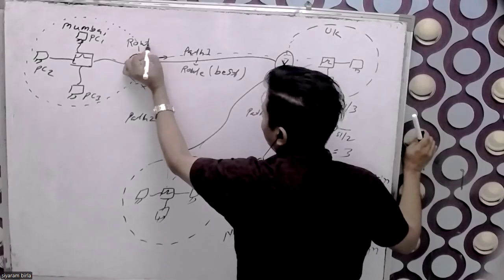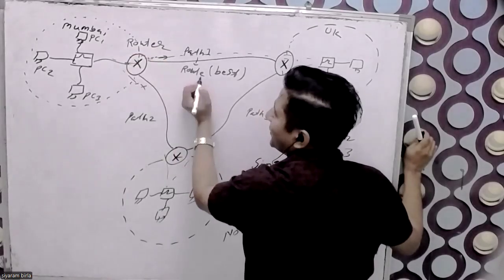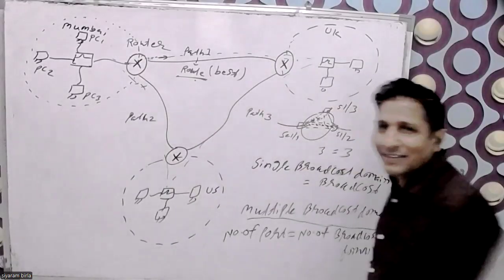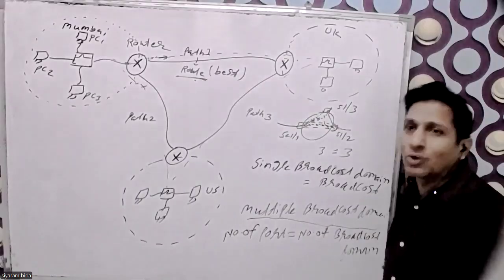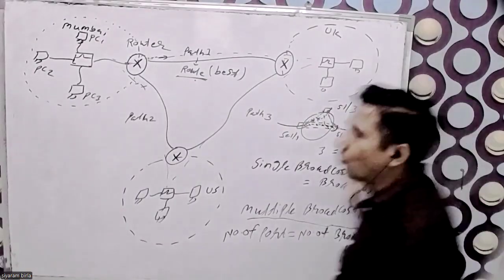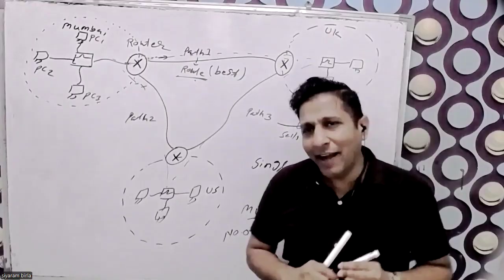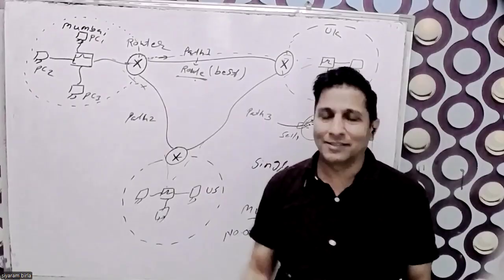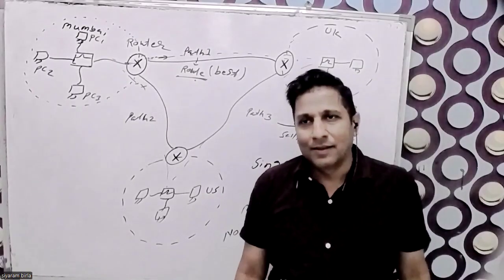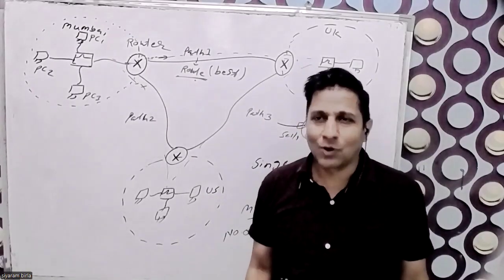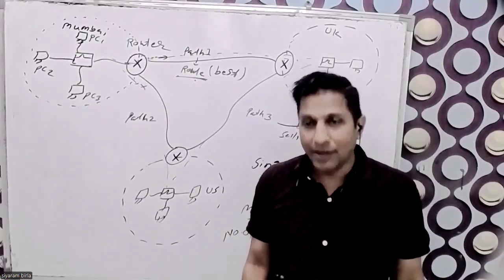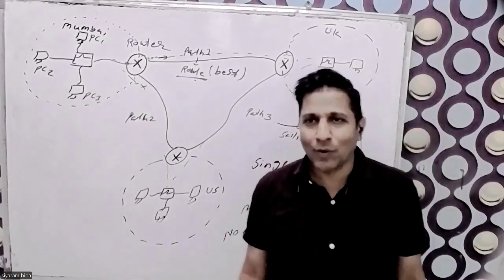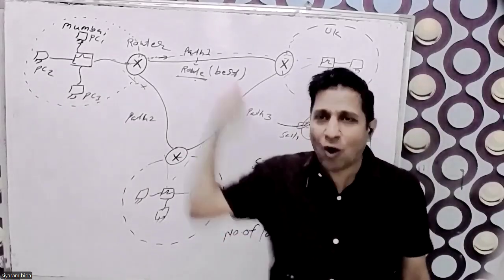Router means the router performs the routing. It selects the best path, and that's why it is called the router, because it selects the best route. Like a trainer gives the training, a router selects the best route. So what is a router? The simple definition: it is an electronic device, because in the backend it is manufactured as electronics, but its function is routing.